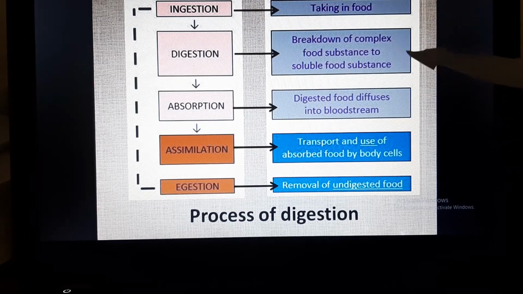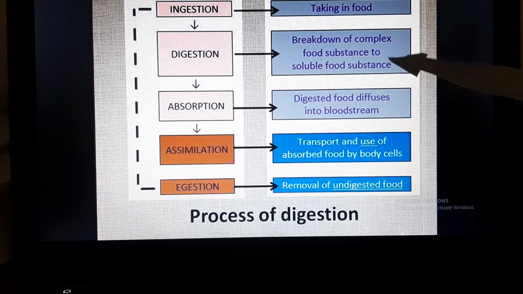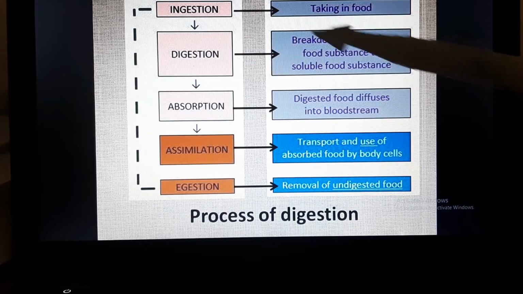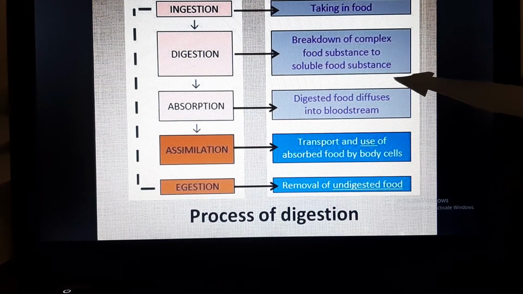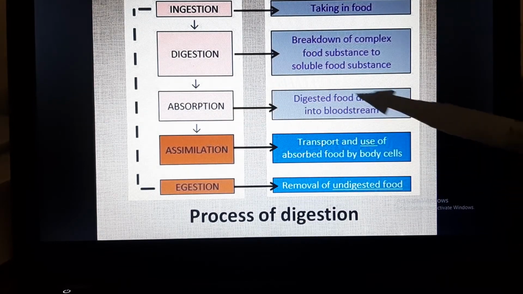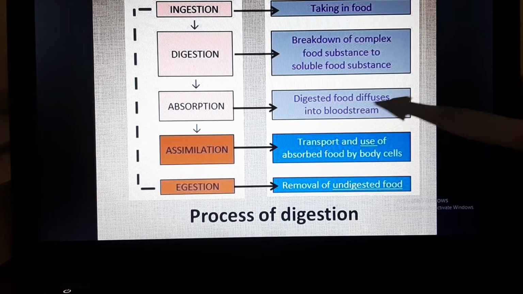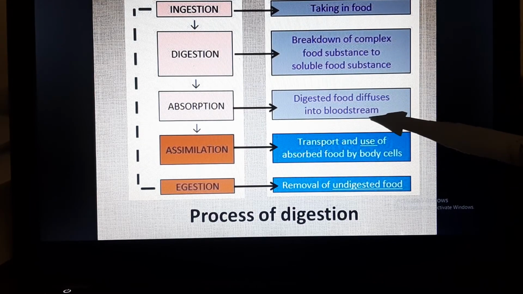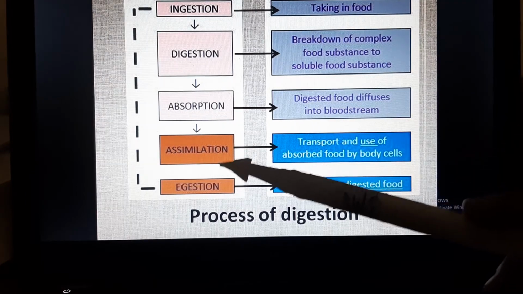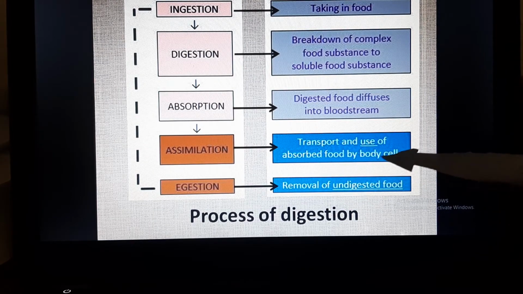The breakdown of complex food substances to soluble food substances which can be absorbed in the bloodstream is called digestion. So what is the definition of digestion? Digestion is breakdown of complex food substances into soluble food substances. Now absorption. Absorption is the absorption of digested food into the bloodstream of the organism so that it can be transported to the various cells. Now assimilation is transportation and use of absorbed food by body cells.